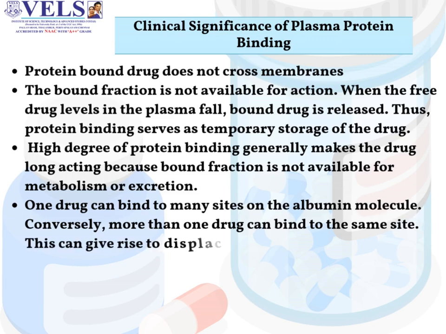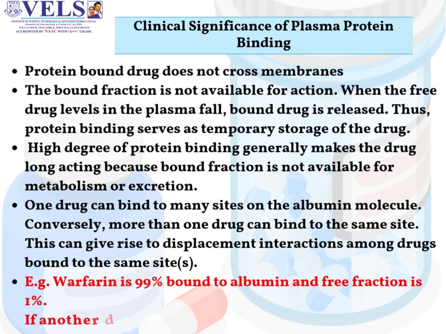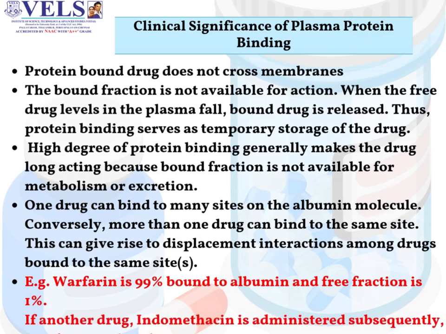One drug can bind to many sites on the albumin molecule. Conversely, more than one drug can bind to the same site. This can give rise to displacement interactions among drugs bound to the same site. For example, warfarin is 99% bound to albumin, and the free fraction is 1%. If another drug, indomethacin, is administered subsequently, it reduces its binding to 95%. The free form then becomes 5%.